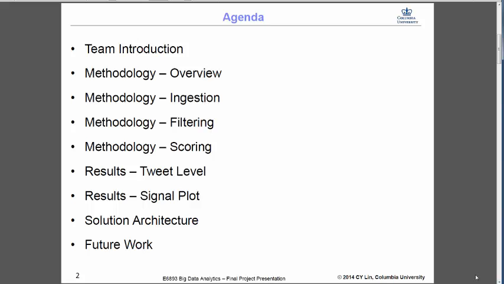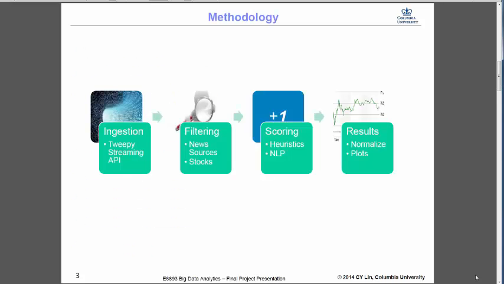To give you an overview of our project, we'll be going over the methodologies, results, and solution architecture. The methodology is actually quite simple. We are listening to the Twitter stream and ingesting the tweets. We filter the tweets based on the news sources we have determined and stock-related keywords. Then we score them with a heuristic algorithm that we developed, with scores between -2 and +2. For all the hourly tweets, we normalize the score into one data point, and we plot that hourly data point.